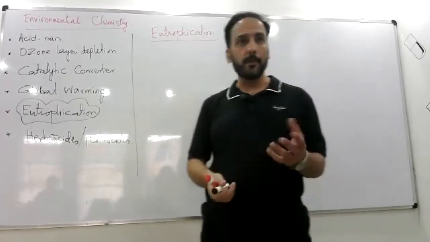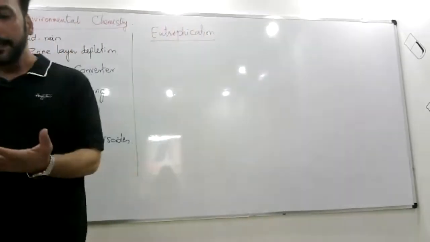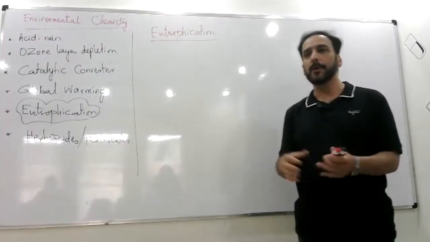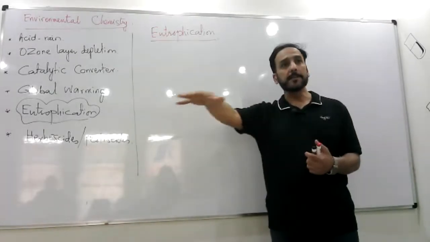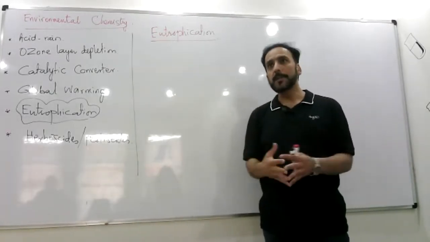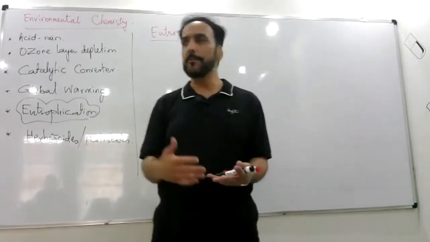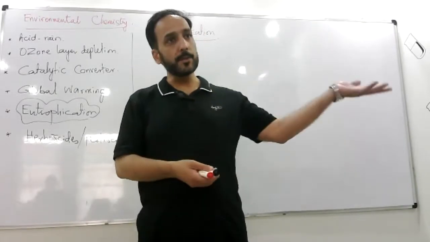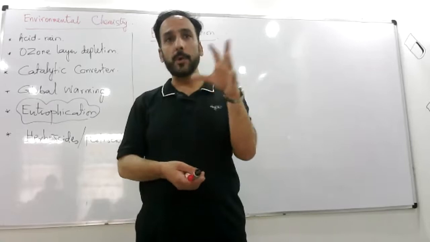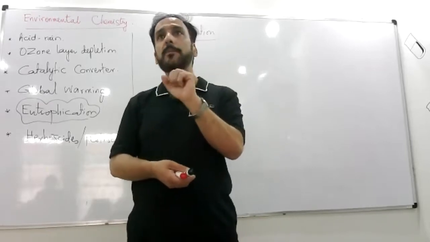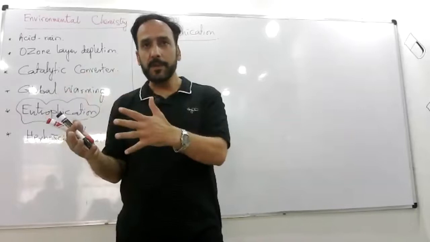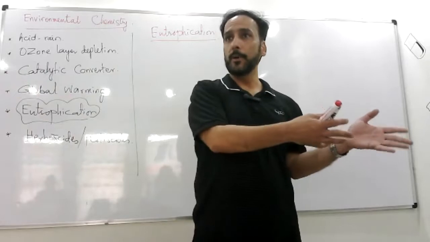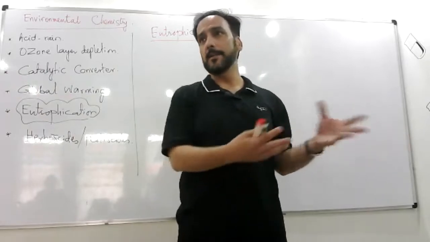Eutrophication, in fact, is a phenomenon that happens in water, and it is excessive growth of plants in the water, right? The water bodies near the field areas where we grow different kinds of crops like wheat, sugarcane, cotton, etc. The water bodies adjacent to such fields, because the farmers use a lot of fertilizers in the fields. So what happens is that the extra fertilizers, with the rainwater, go into the water bodies like ponds and lakes adjacent to the fields.